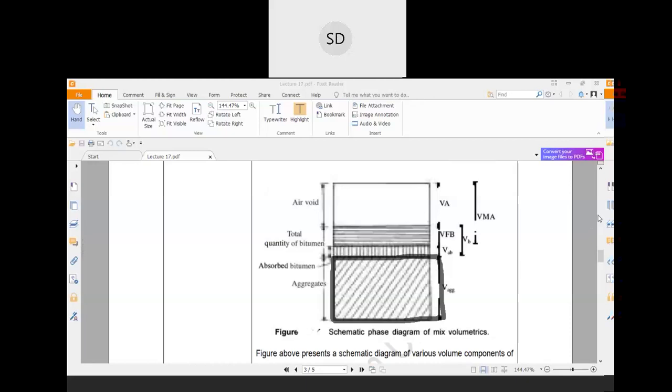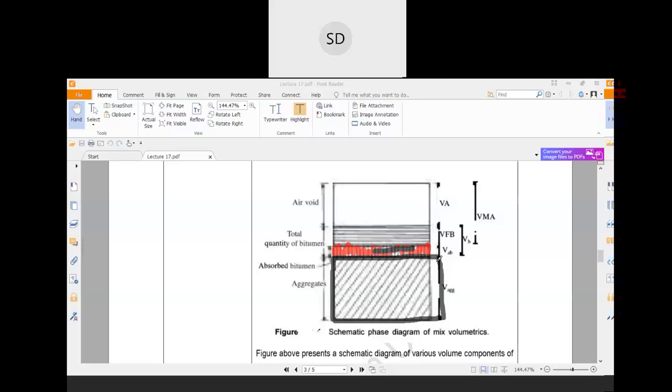And now in this total voids, in some cases the bituminous particle will penetrate into those pores. Okay, so basically that portion is this one. That is the volume of the absorbed bitumen.